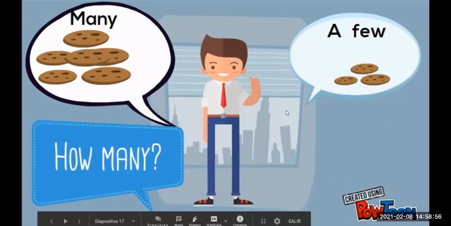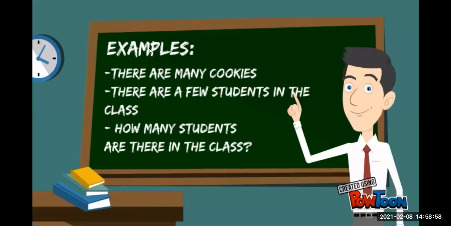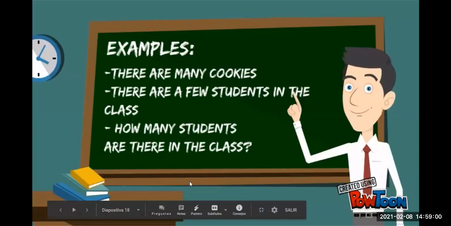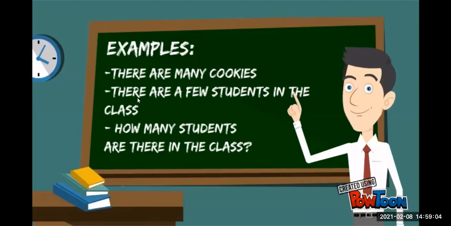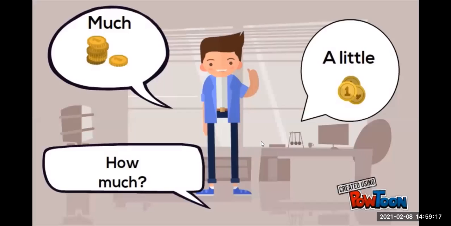Okay, let's go to the uncountable nouns. Here we have some examples of countable nouns. It says there are many cookies. There are a few students in the class. Or we have how many students are there in the class? So these are countable, right? Cookies and students. Then we have uncountable nouns.